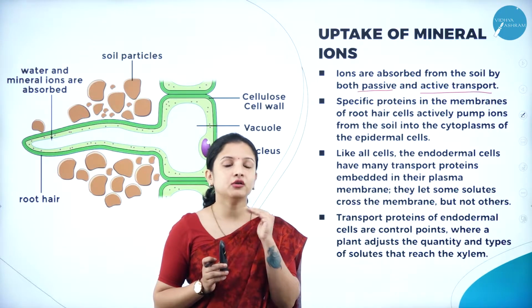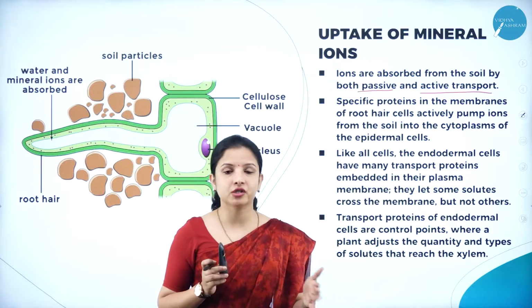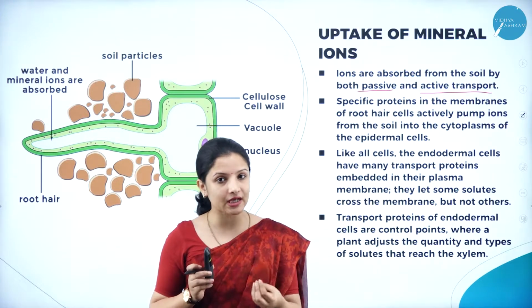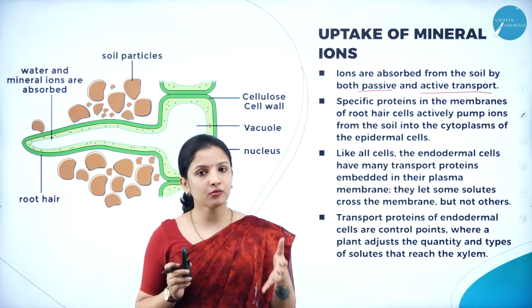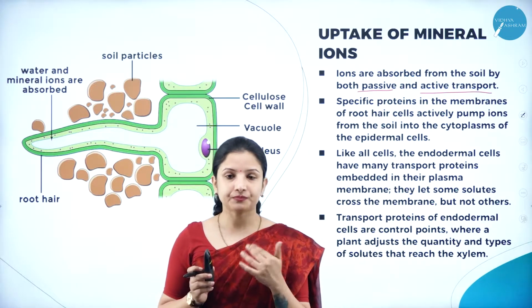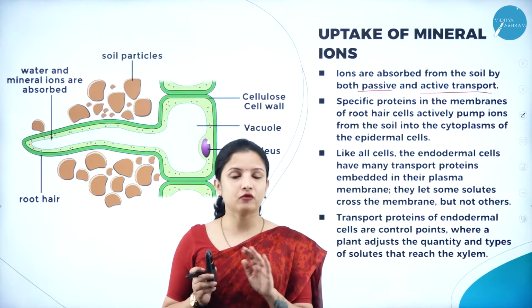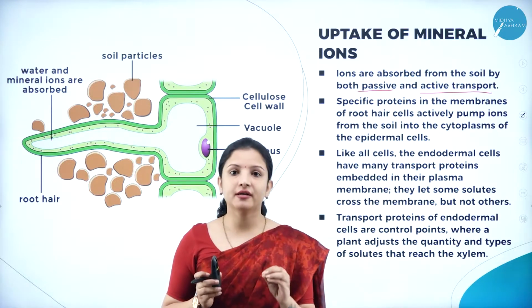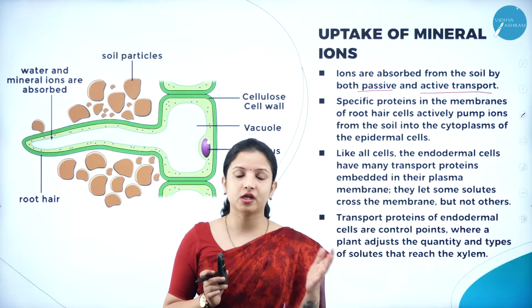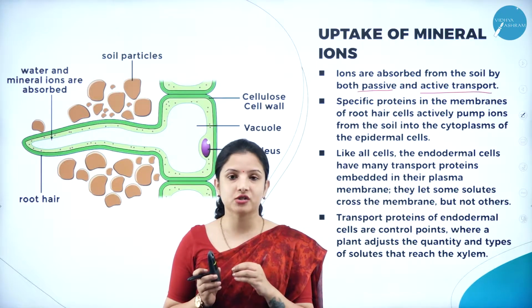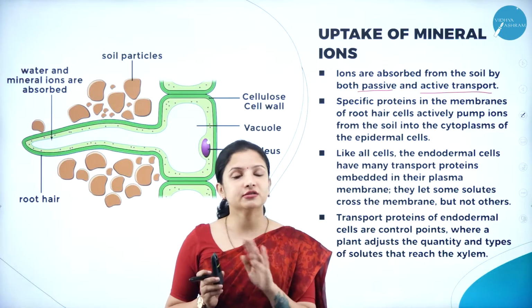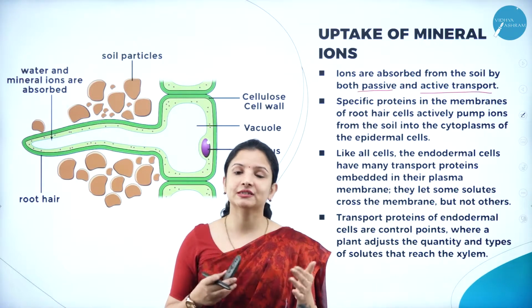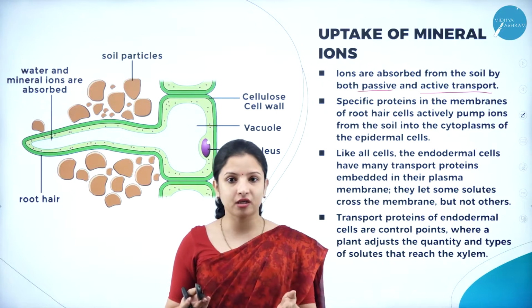So in diffusion, you might have heard in the previous session about a term called facilitated diffusion. So in facilitated diffusion, what happens? Water molecules can move freely. We came to know about that. Water molecules, if they have to move from a region of higher concentration to a region of lower concentration, do not require any energy and do not require the help of any facilitator protein or a carrier protein.